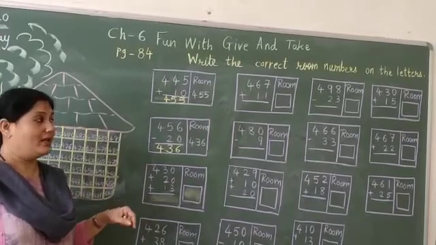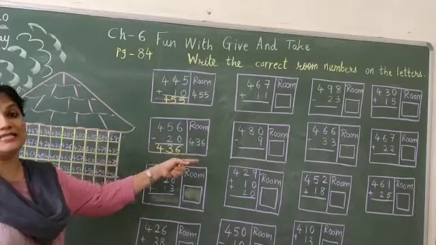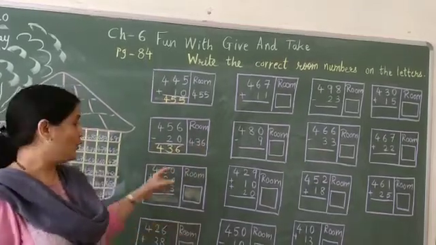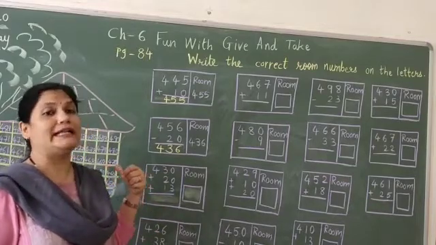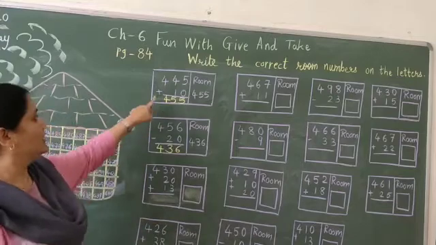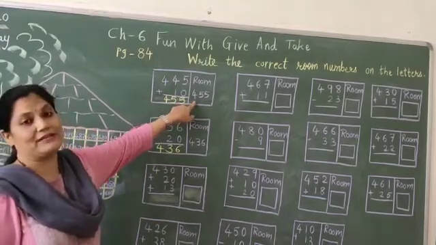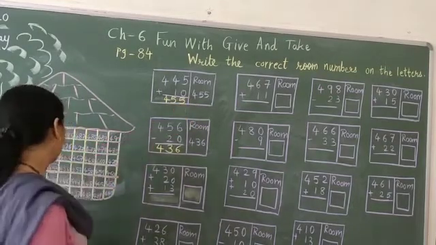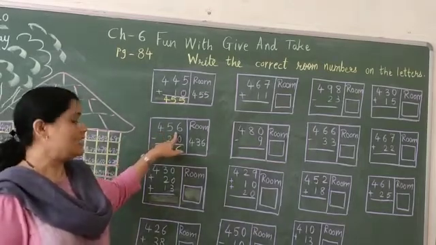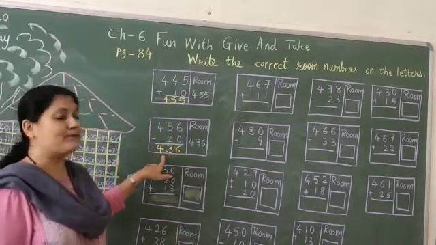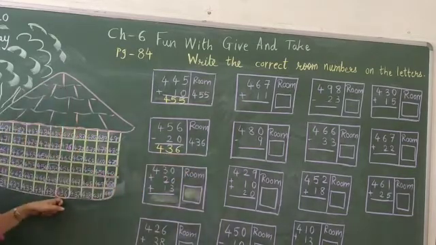Let us help him. But here is a twist. They have not written all the room numbers on this postcard. So, we have to add, then find out, and then deliver it. So, let's begin. This 445 plus 10 is equal to 455, that is given. So, let us circle here. Okay. Now, next, 456 minus 20 is 436. It is given. So, let us find out and circle here.